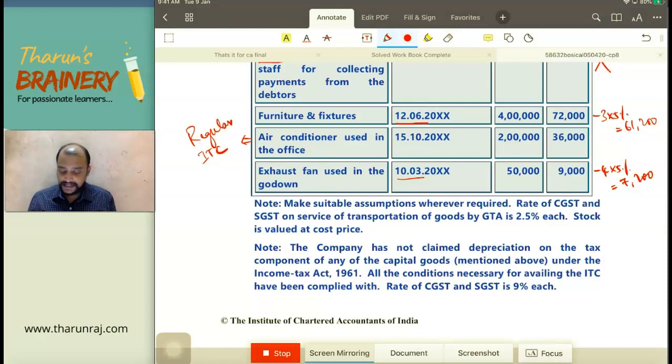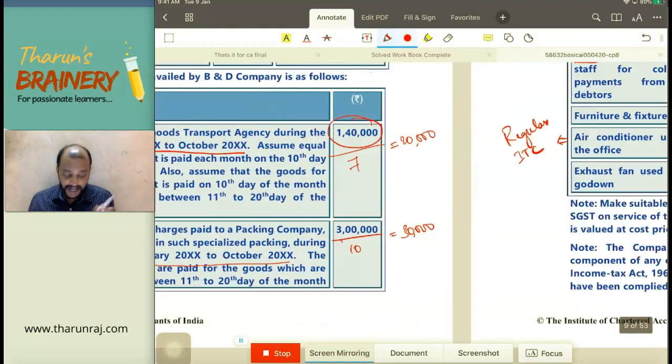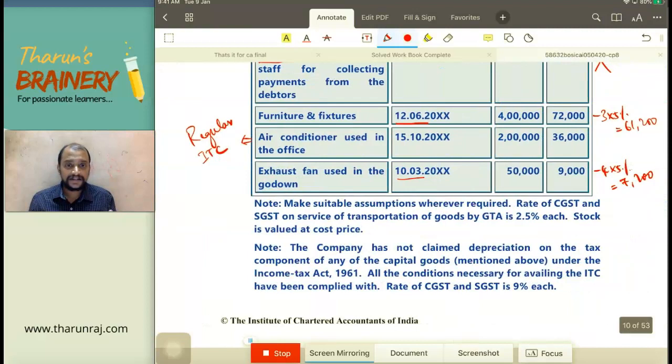Rate of CGST and SGST on service of transportation of goods by GTA is 2.5%, which means with respect to this freight, they will be paying GST under RCM. Correct? So make suitable assumptions. Nowhere it is given that GTA is paying GST under FCM, which means RCM is applicable. Stock is valued at cost price. Note, the company has not claimed depreciation on tax component of any capital goods, which means condition is satisfied, they can take ITC. All the conditions necessary for availing the ITC have been complied with.